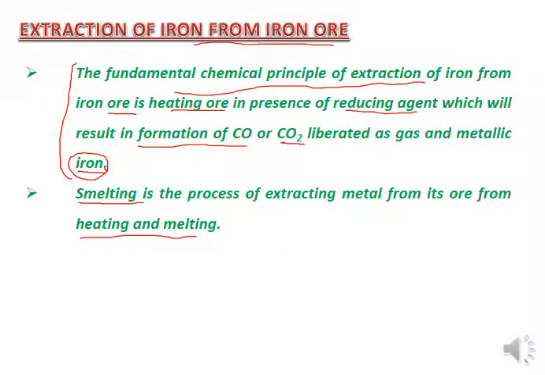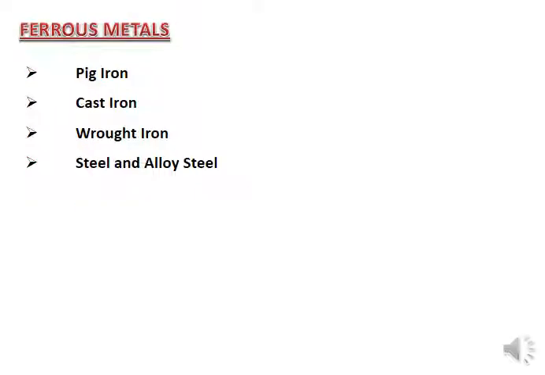And these one or two or three lines include so many levels, so many procedures, so many steps, and there is a whole industry involved that makes this smelting process possible, so that you can get the iron from the iron ores. Finally you can get pig iron and the different types of ferrous metal that I have told you: pig iron, cast iron, wrought iron, steel and alloy steel, depending upon the different percentage of carbon and iron contents in it.